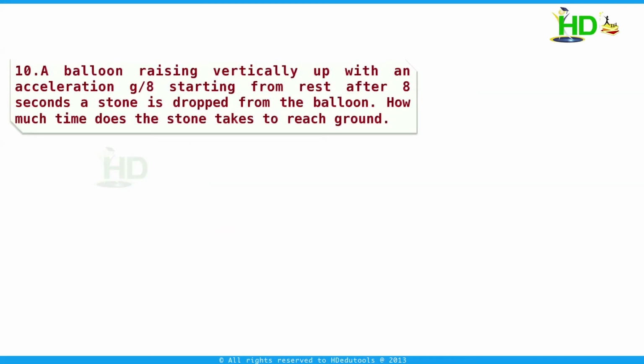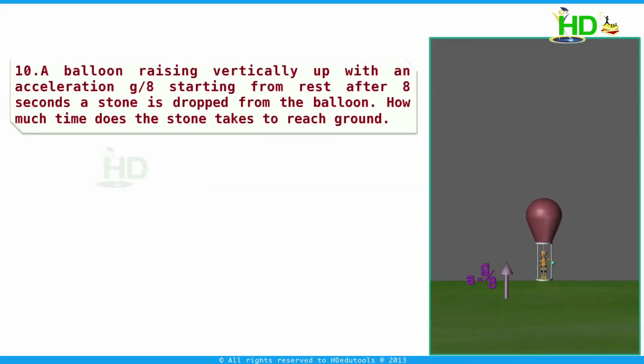We take another problem. A balloon rising vertically up with an acceleration g by 8 starting from rest. After 8 seconds, a stone is dropped from the balloon. How much time does the stone take to reach the ground? Now what is given in our problem? The balloon is rising vertically up with acceleration g by 8. After 8 seconds, a stone is dropped from the balloon. We are asked to find how much time the stone takes to reach the ground.